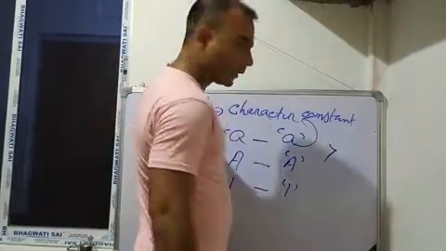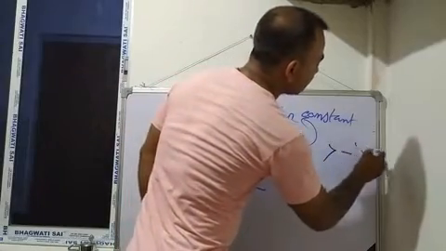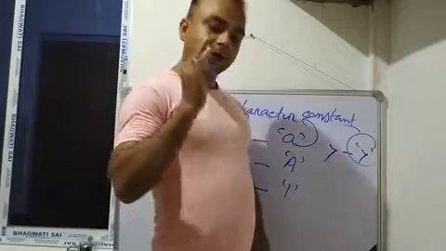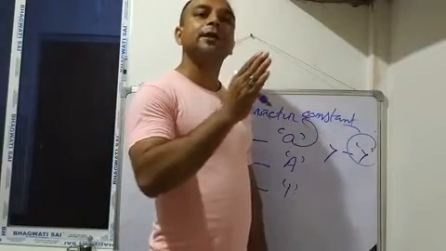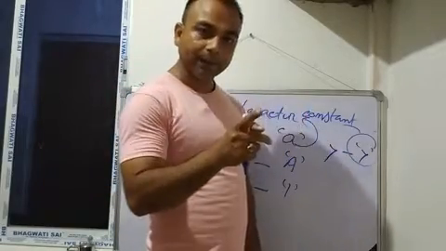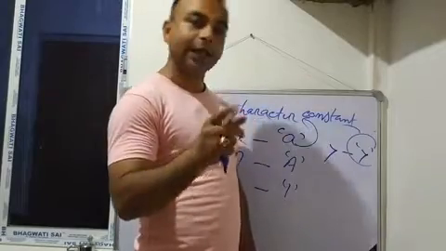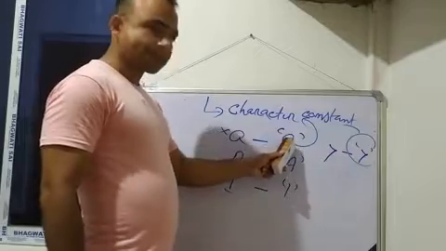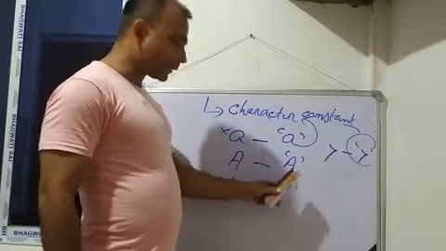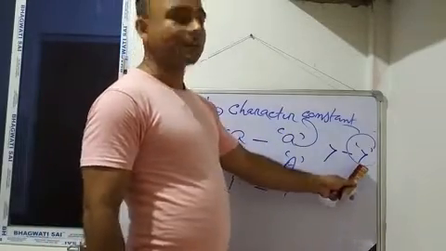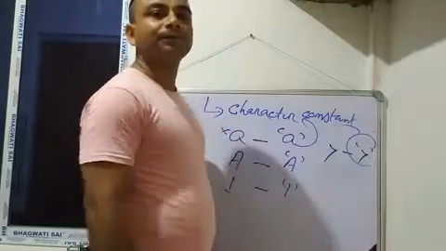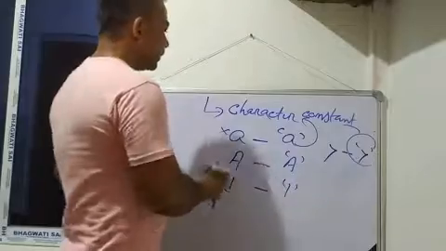Greater than is a symbol. If you enclose this one within single inverted comma, then it becomes a character. So these are the characters. You have to remember, characters are always enclosed within single inverted comma. It may be an alphabet, a digit, or a symbol, and a character must be single. So these are examples of character constant, because a character may be an alphabet, a digit, or a symbol. Is it clear?